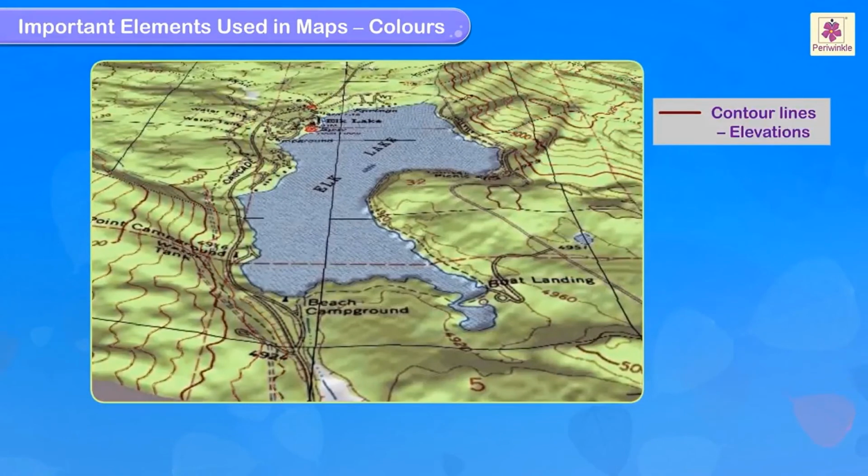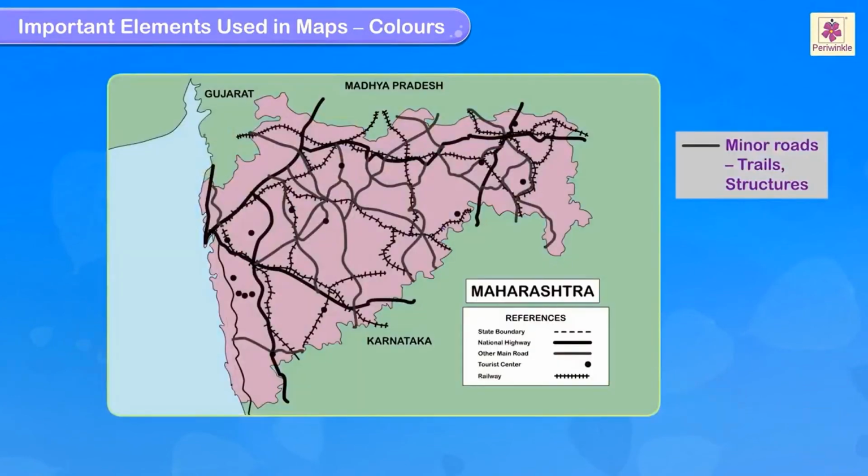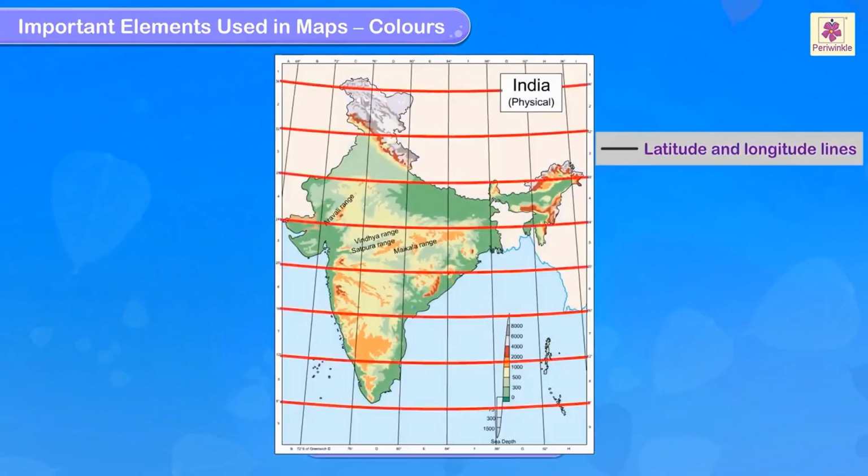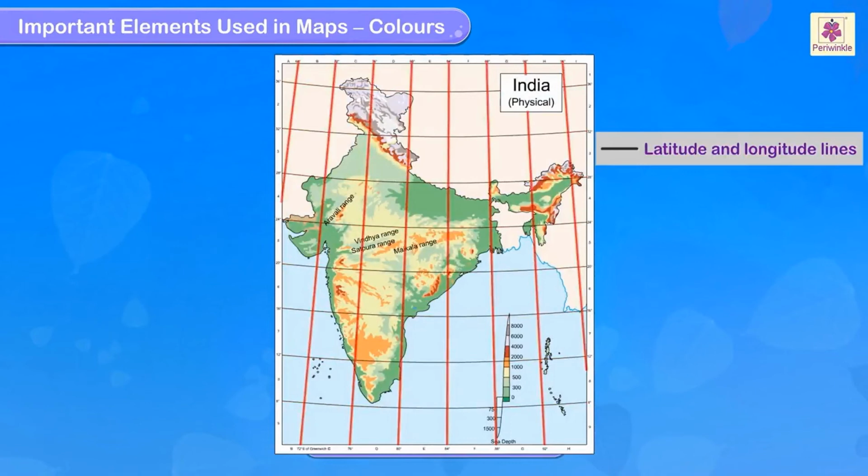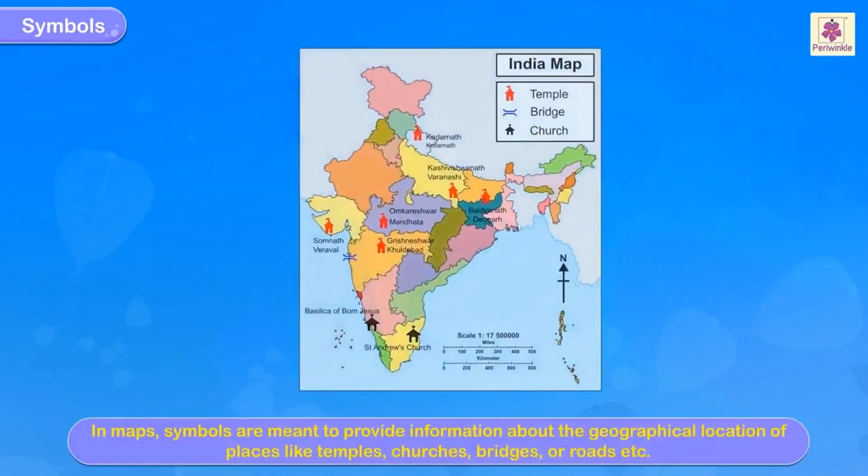Contour lines. We are not going into detail, just go through it. The minor routes, trails and structures are shown with these types of lines. The latitude and longitude lines are shown with red lines, narrow lines. Next is symbols.